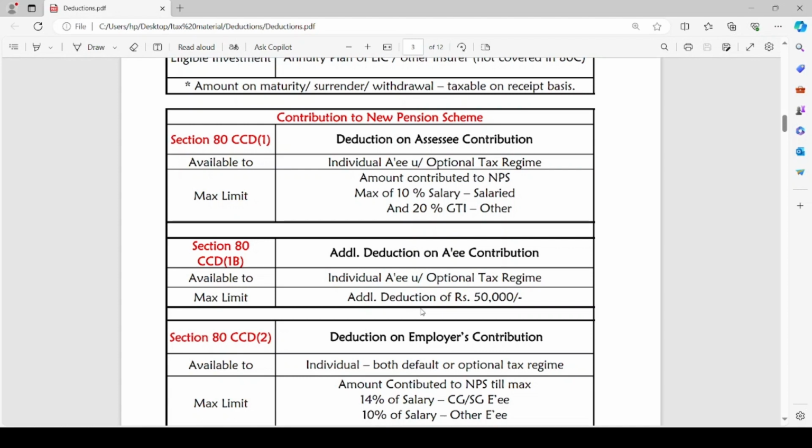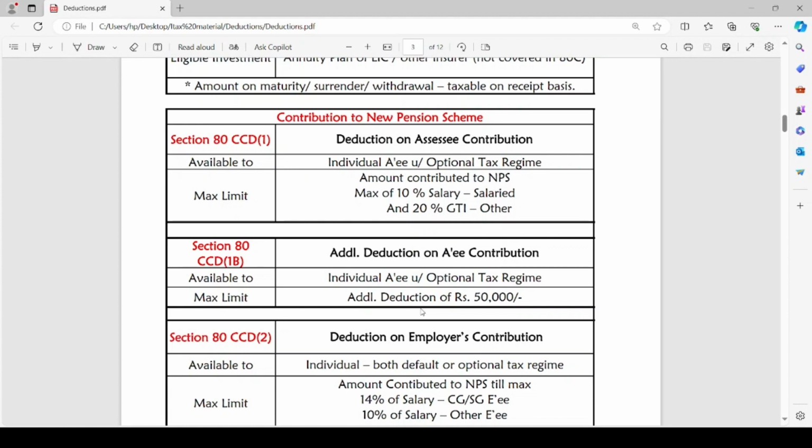If the assessee is salaried person, maximum of 10% of his salary is the limit of deduction, and amount contributed to NPS shall be deducted subject to such limit. In case he is other than salaried person, he is self-employed, 20% of his gross total income is the maximum limit which can be claimed as deduction with respect to amount contributed to NPS by the assessee.